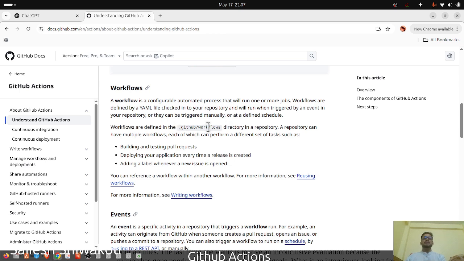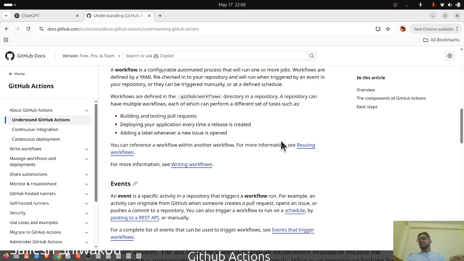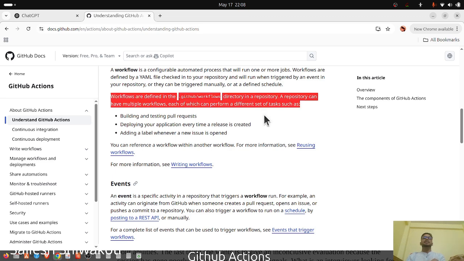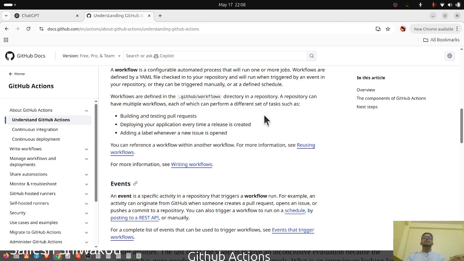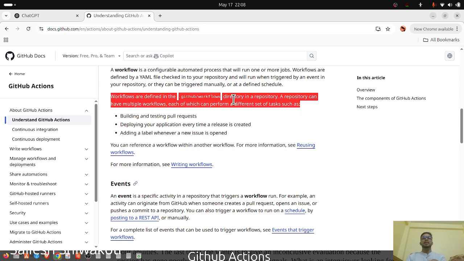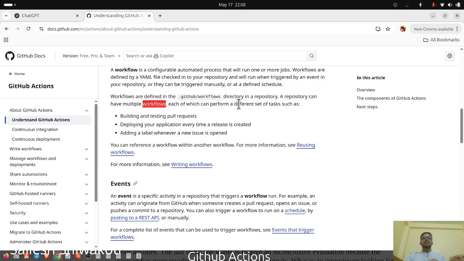Workflows are defined in the .github/workflows directory in a repository. So we first create the .github folder, then the workflows folder, and then a workflow.yml file. A repository can have multiple workflows, each of which can perform a different set of tasks, such as building and testing pull requests.